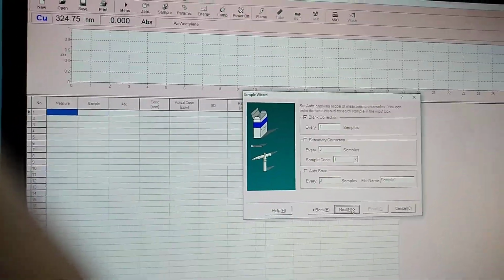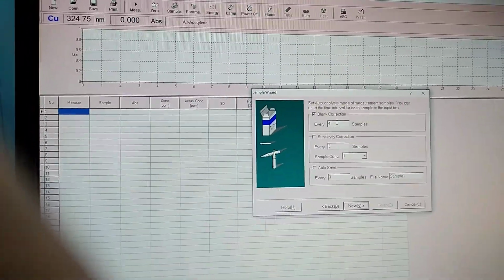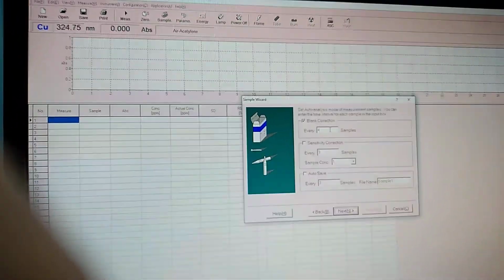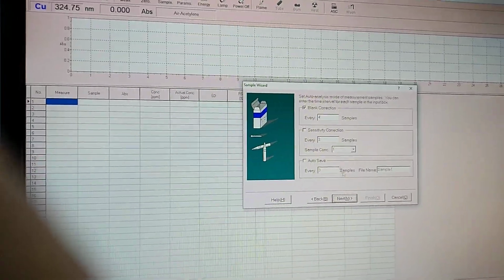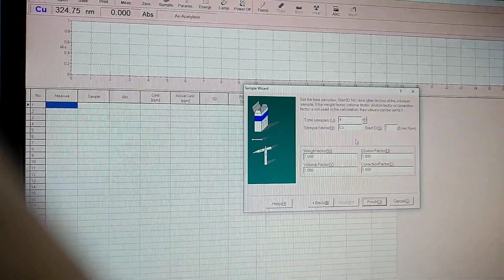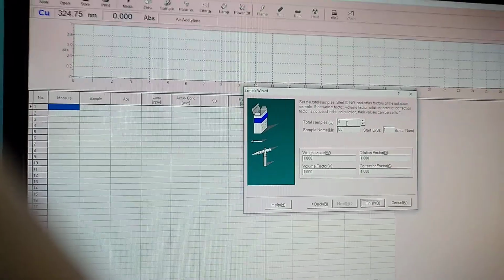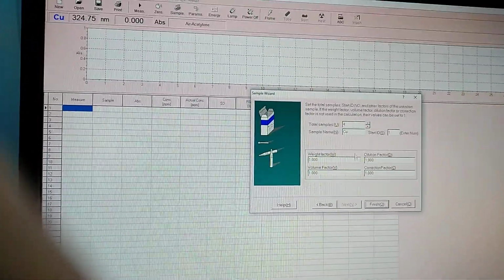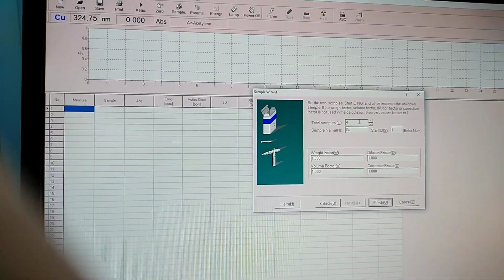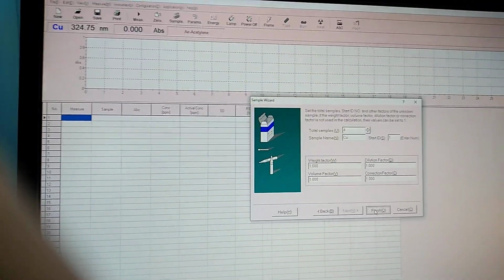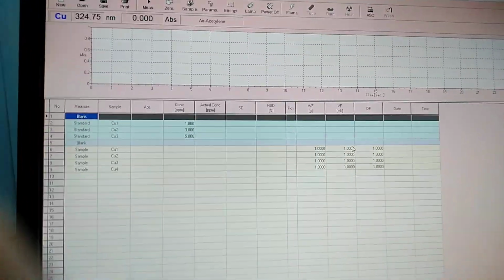Then you click next. Blank correction, after how many samples you want to add a blank, that is here. In the next, then how many samples you have to run, you can range from 1 to 100. We are keeping 4 as an example. Then you finish. Okay, now your table is prepared.